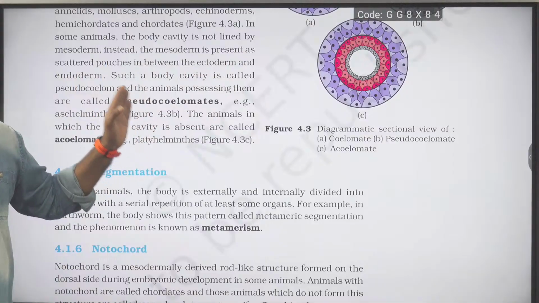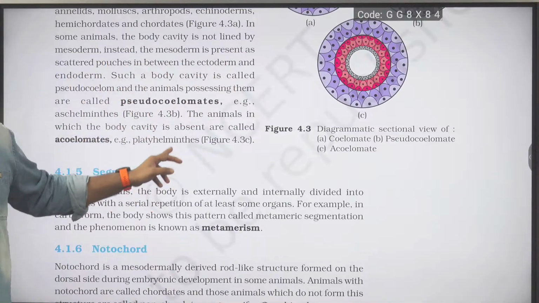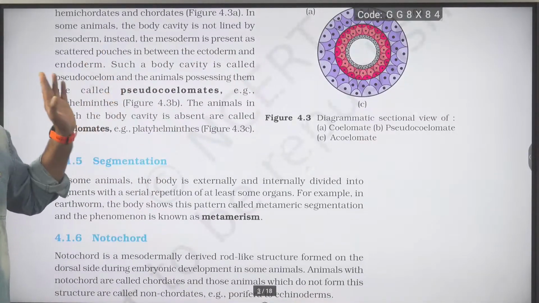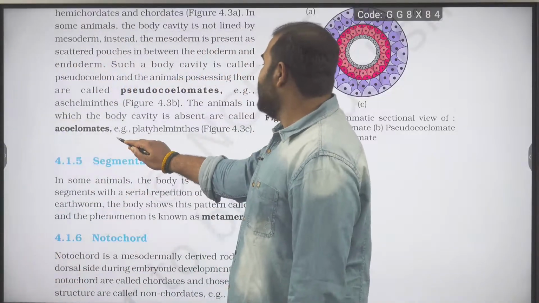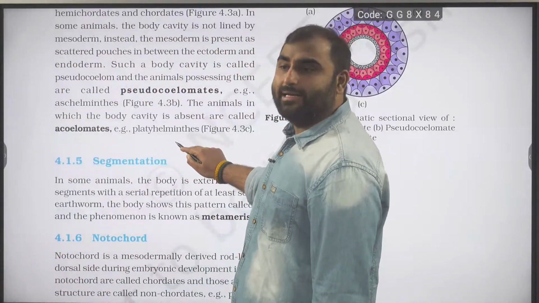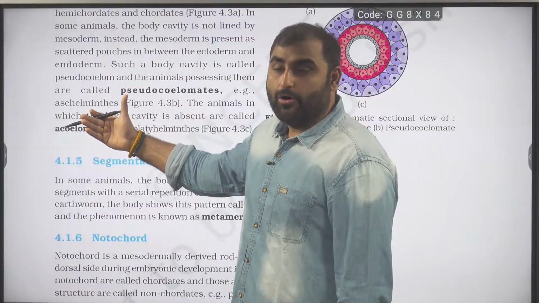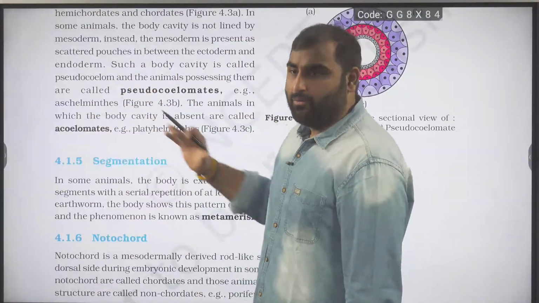Such a body cavity is pseudocoelom. Animals are pseudocoelomates. Only one phylum example, Aschelminthes. The animals in which the body cavity is absent are called acoelomate. Example, Platyhelminthes. We can say your Cnidaria and Ctenophora are also there.